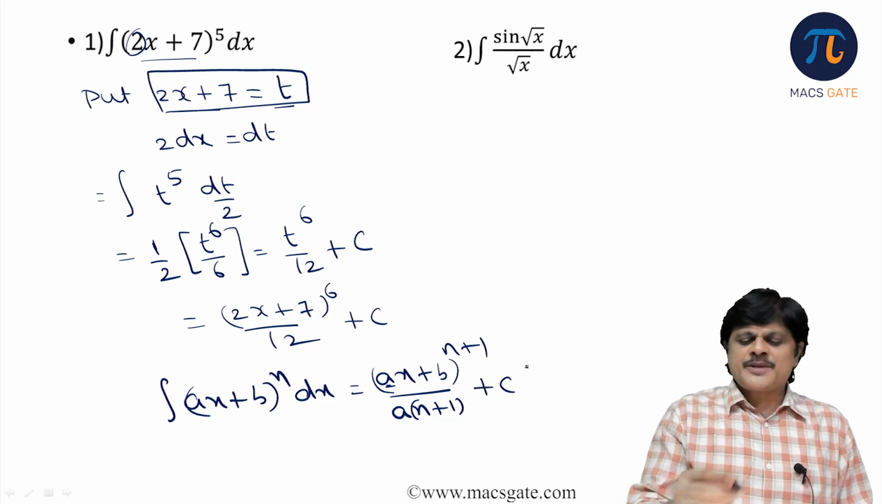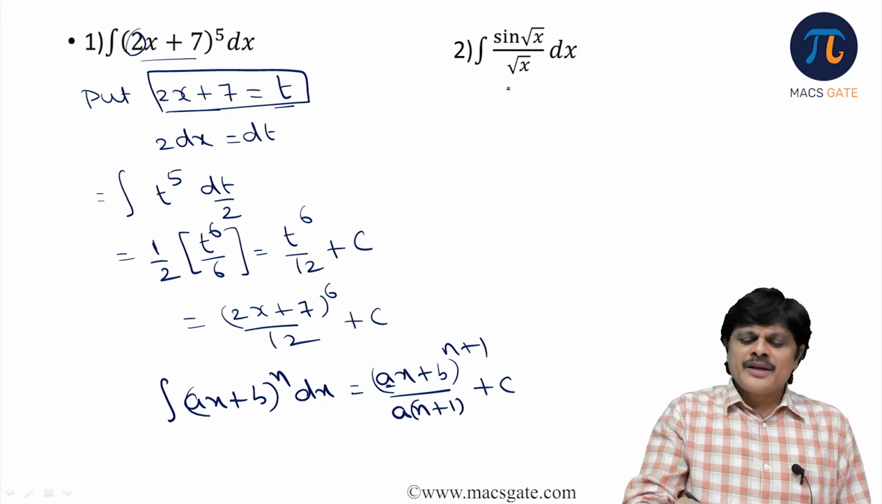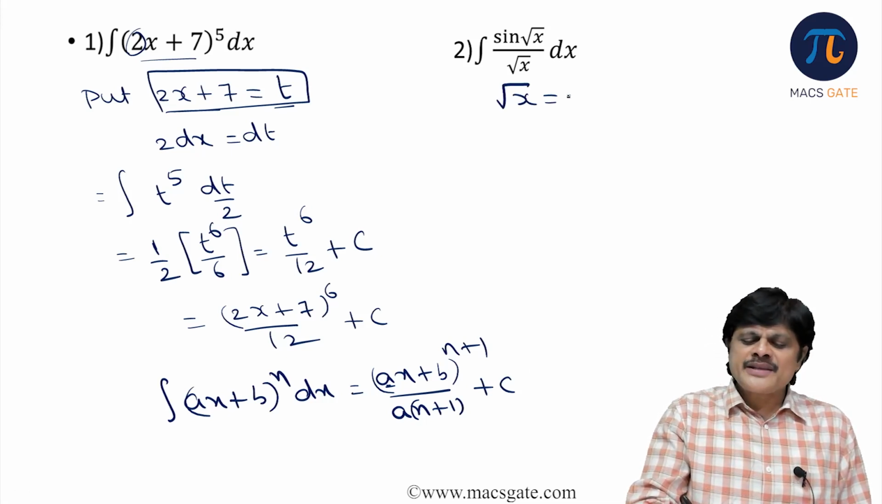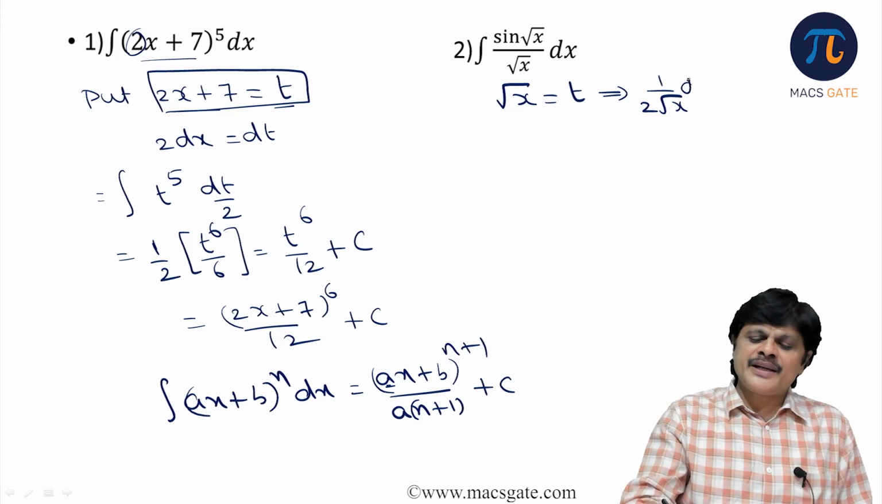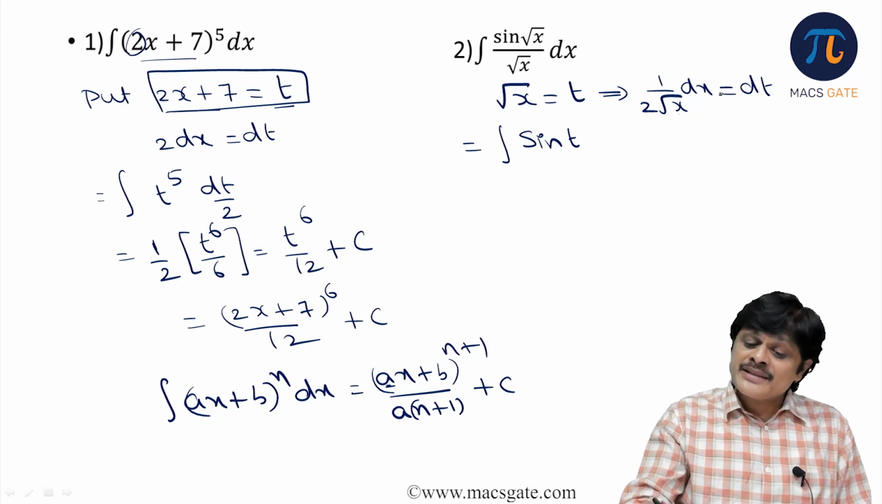Okay. Next problem. Integral of sine root x dx by root x. So here you make the substitution root x equal to t. That means what is the derivative of root x? 1 by 2 root x dx is equal to dt. So what happens to the problem? Integral sine t, because root x is t. And what is dx by root x? See here, dx by 2 root x. So dx by root x is 2 dt. So it is 2 into dt.